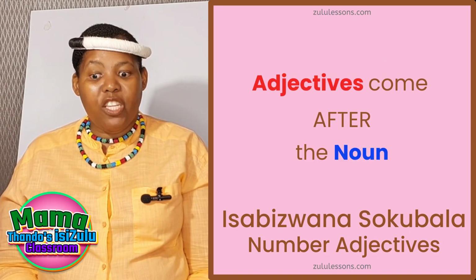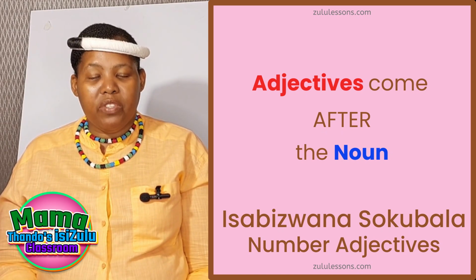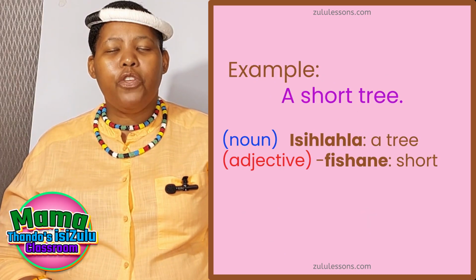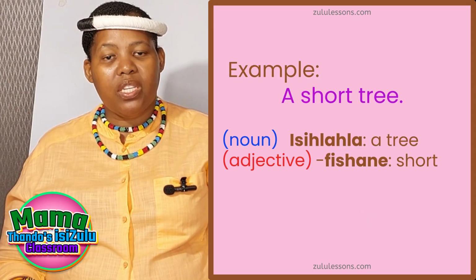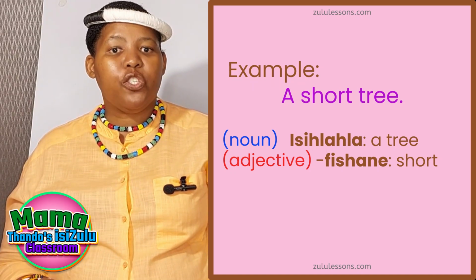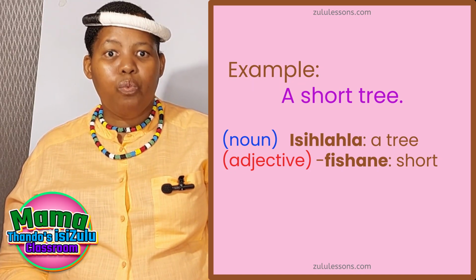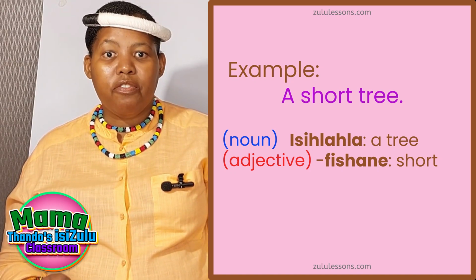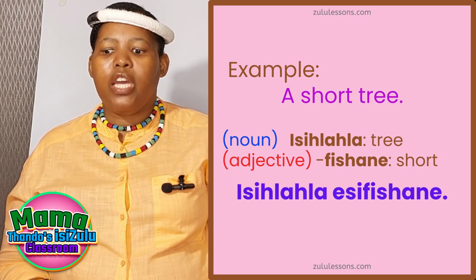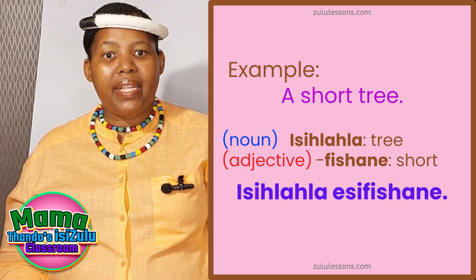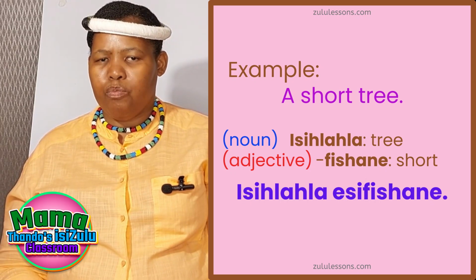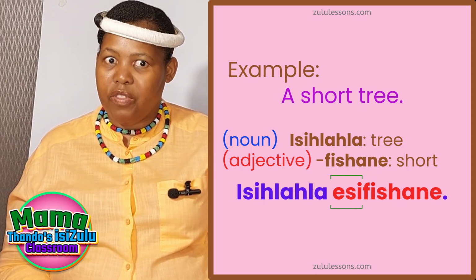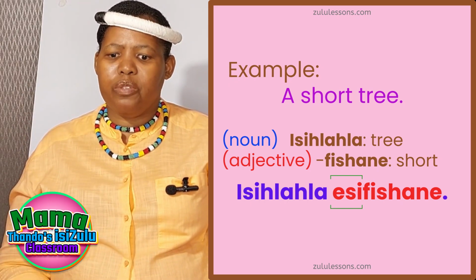In isiZulu, the adjective comes after the noun always. For example, if you want to say a short tree, the word tree, isihlahla, will come first, followed by the adjective short, which is fishane. And so you will have isihlahla esifishane. What is that esi before the adjective? Well, that's the prefix of the adjective. We'll get to that soon.